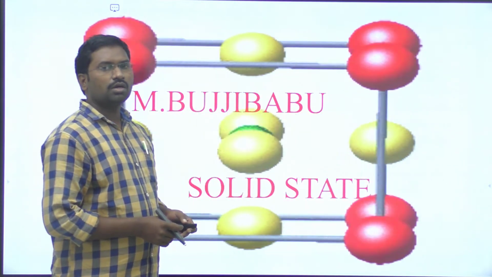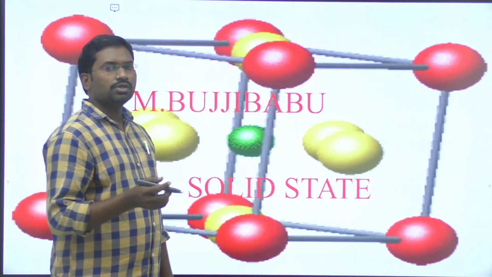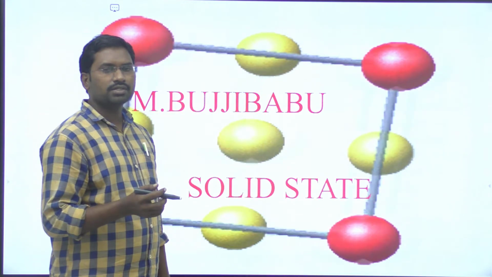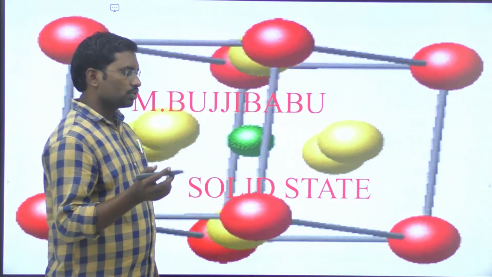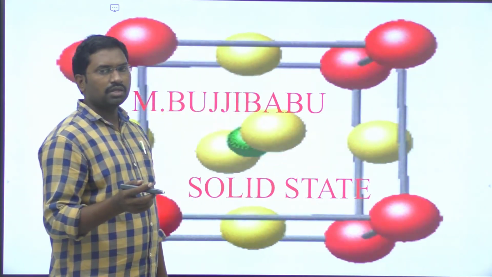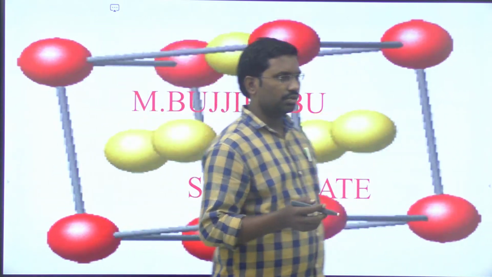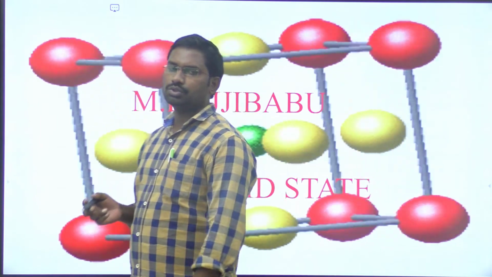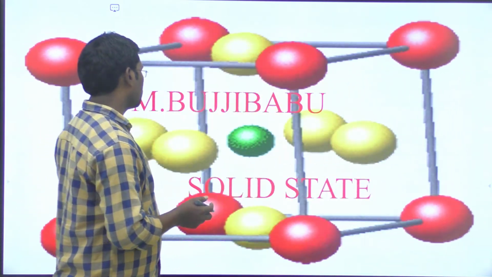Let us recall what we learned in the last video. We learned about imperfections or defects which are present in the given crystalline solids. What are imperfections and what are defects? You know that very well. There are two types of defects: point defect and line defect. Again they are classified into stoichiometric defects and non-stoichiometric defects.